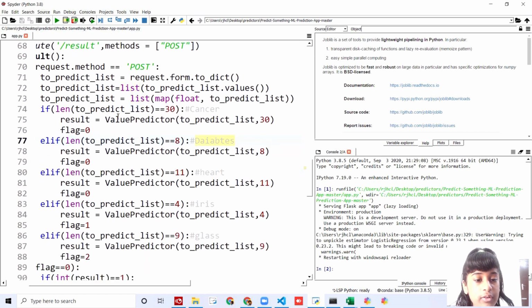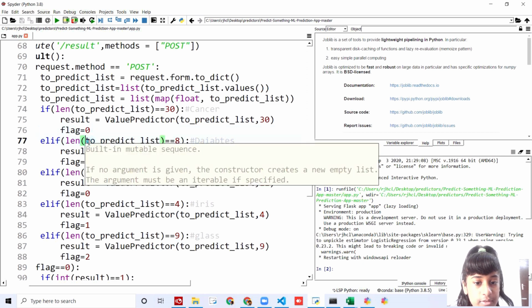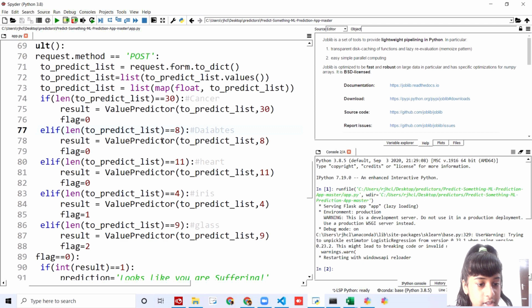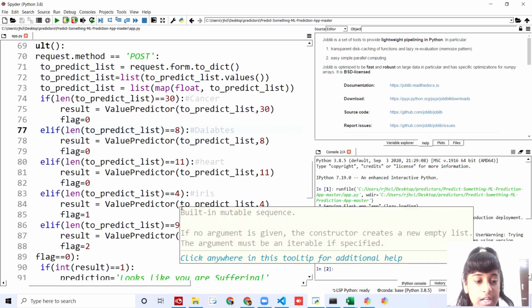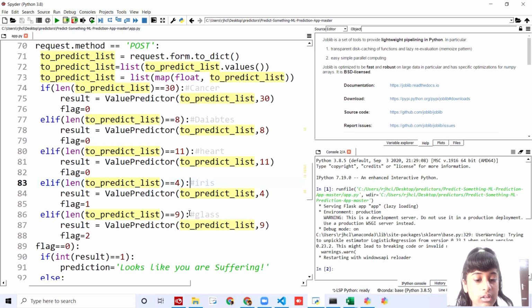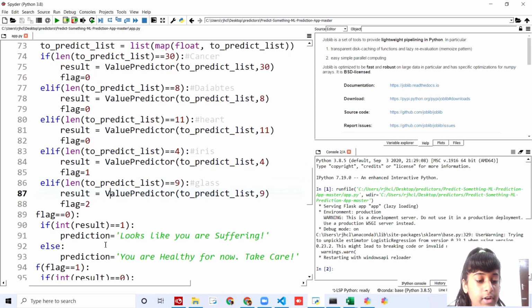And then I've told if to predict list is 30, it's going to be of the cancer, and I'm going to set the flag to 0, wherever it is. And if it's 8, it's going to be of diabetes and flag to 0. And if it's heart, I'm going to set the flag to 0. If the length of the predicted list is going to be 11, it's going to be heart and flag to 0. And the length is 4, iris and flag to 1. I've set glass to, I've set the flag to 2.